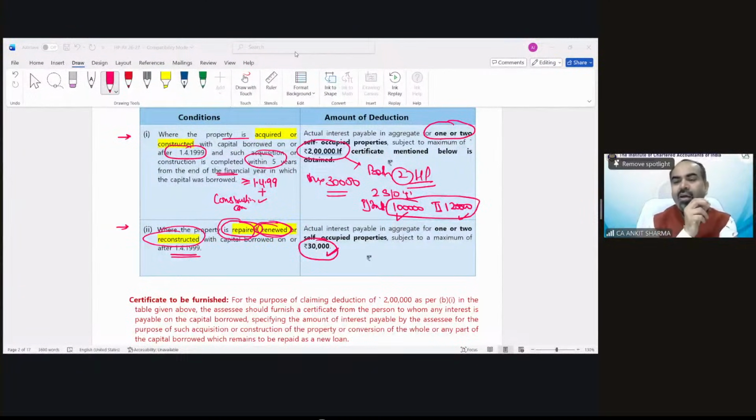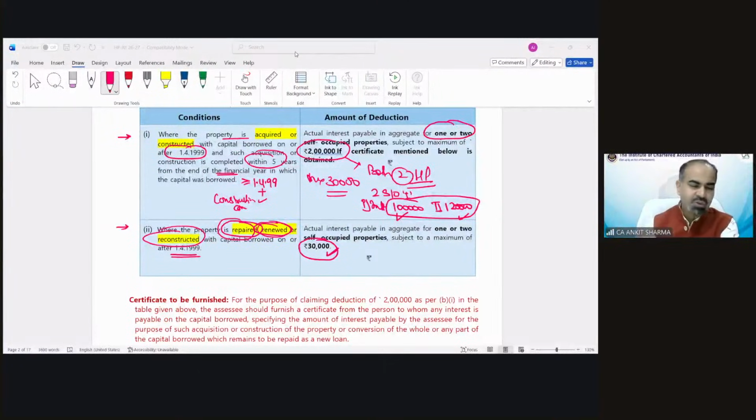We take the date of loan taken and the second date is loan repayment date or 31st March preceding the completion. So if you calculate, you will get 31st March before completion. And I have told in the last class also that if the loan has not been repaid, then we will take that 31st March date for the calculation of PPI. Maybe you are not understanding the pre-construction period interest concept we discussed in the last class.